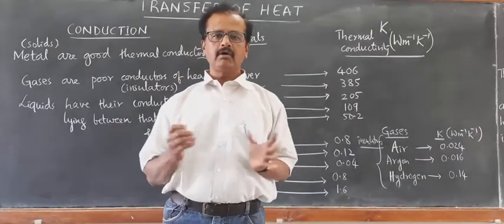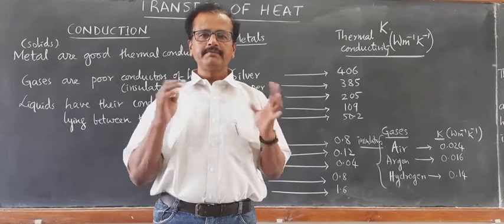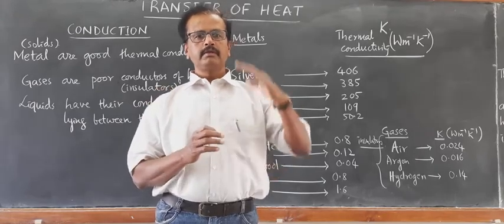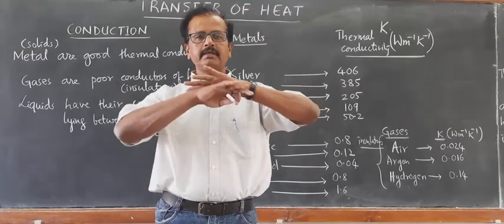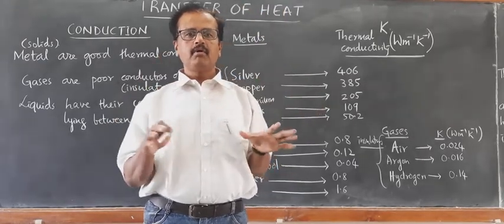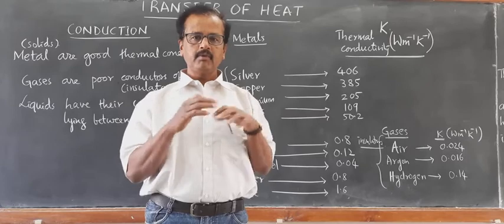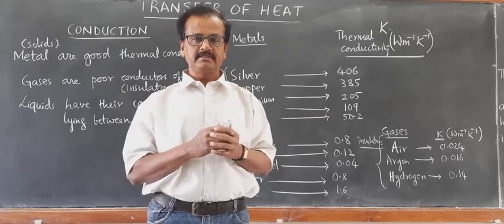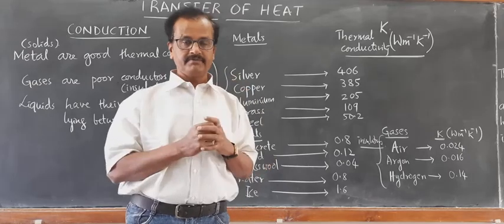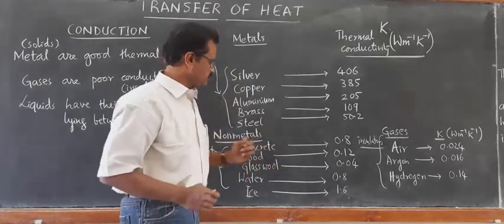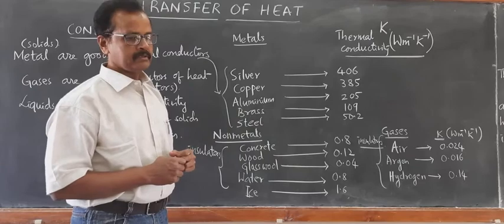So, in the summer season, the concrete building will be very hot. So, in order to keep the room cool, the terrace, the upper part of the roof, will be laid with a plastic foam, or it will be painted white. You know, white is a good reflector of heat. It will be painted white. Okay. So these are some of the examples.